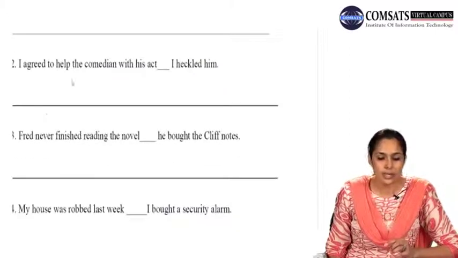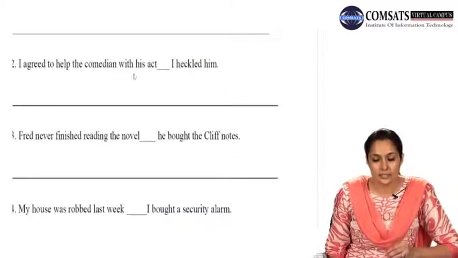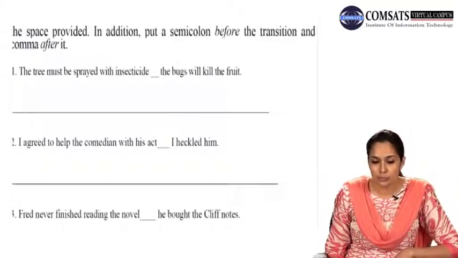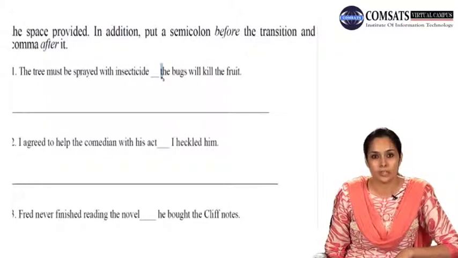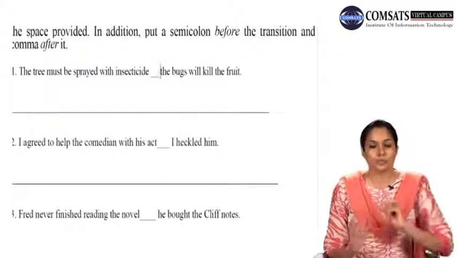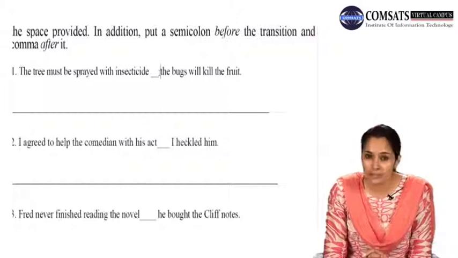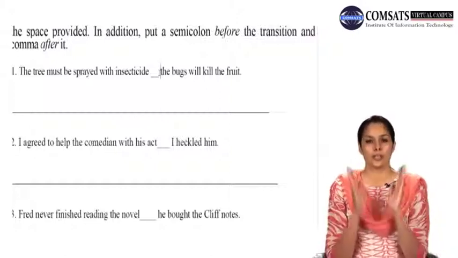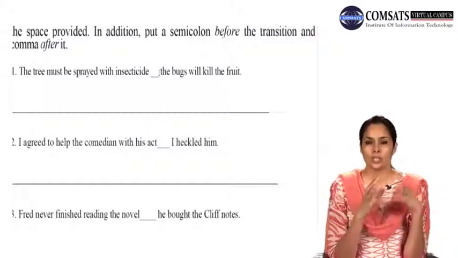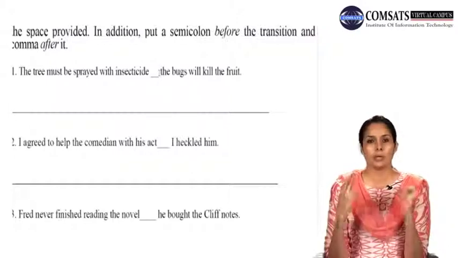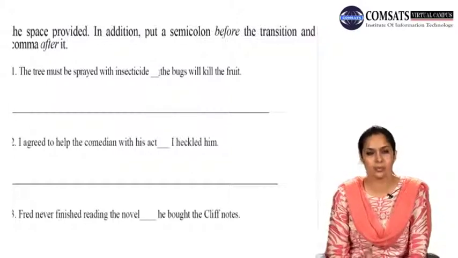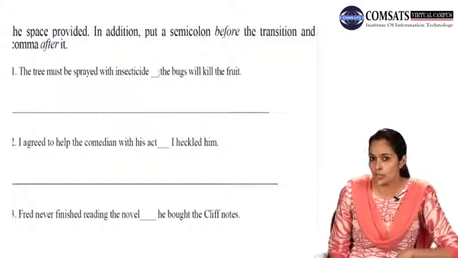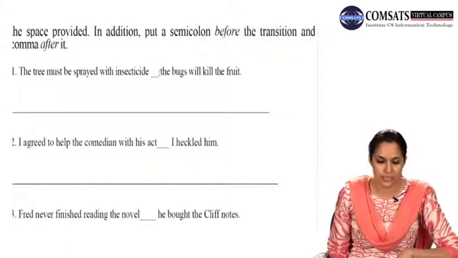Next one is I agreed to help the comedian with his act, dash, I heckled him. And remember, you have to put a semicolon before the transition word and comma after it. This is what you have to do. So when you are asked to identify transition words in a sentence, whatever word is enclosed in a semicolon and a comma, that is your transition word. Or sometimes they are your subordinating and coordinating conjunctions as well.